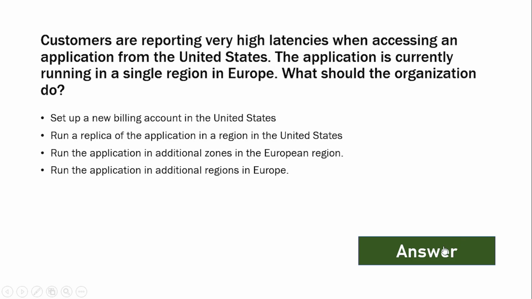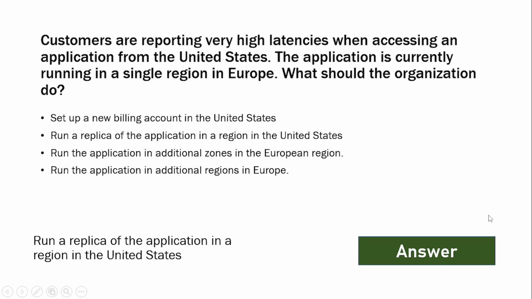And the answer is run a replica of the application in a region in the United States. The explanation is deploying a replica of the application in the US region reduces latency by bringing the server closer to the users. Let's move to the fourth question.